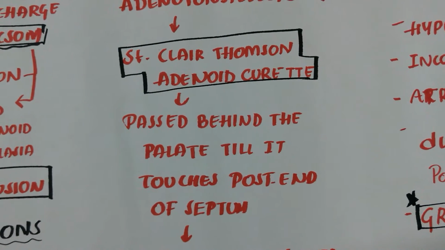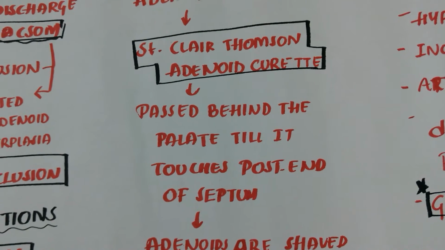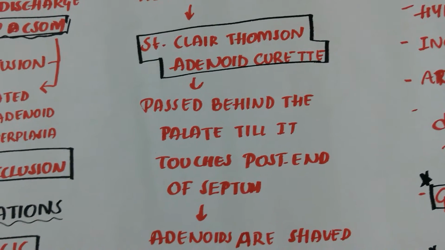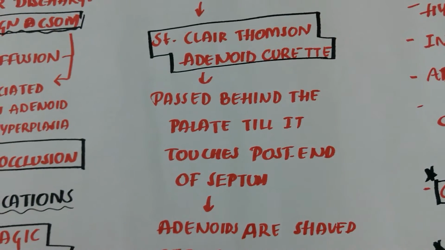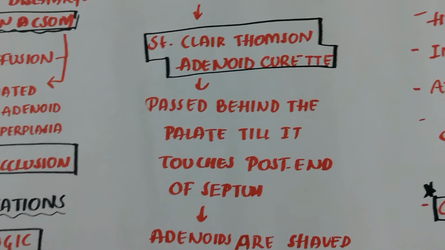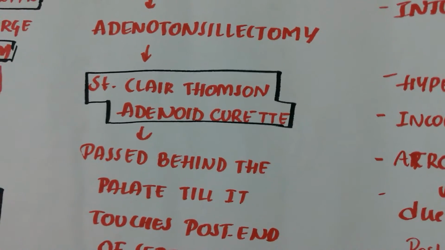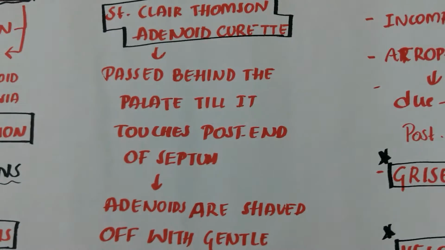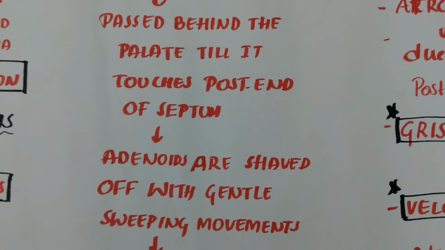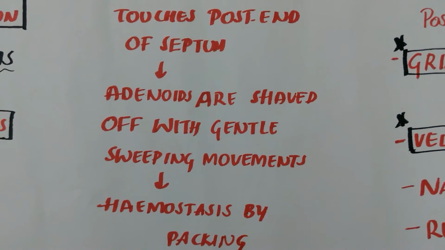Later, the soft palate is retracted with the tongue depressor to confirm the diagnosis, to assess the size of the adenoid masses, and to push the lateral adenoid masses towards the midline. Later, using St. Clair Thomson adenoid curette, it is passed behind the palate till it touches the posterior end of the septum, and adenoids are shaved off with gentle sweeping movements.